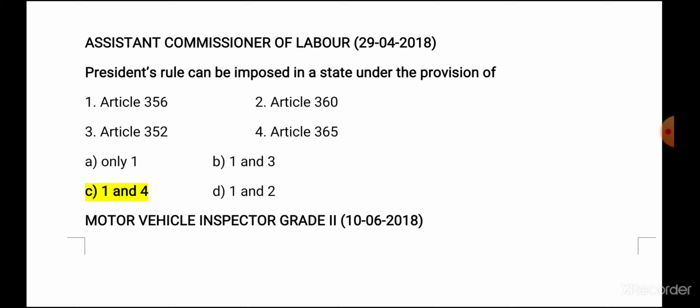Then you just remember article 356, just reverse it, article 365. These two are related to president rule. Okay, so for this the answer is 1 and 4. Just remember article 356 and 365 are related to president rule.